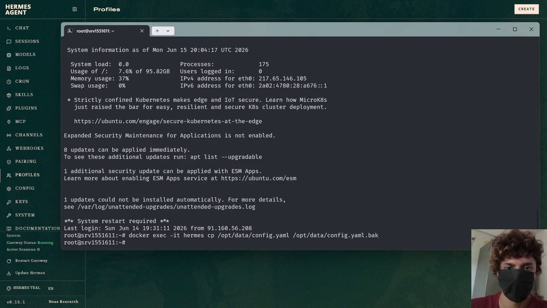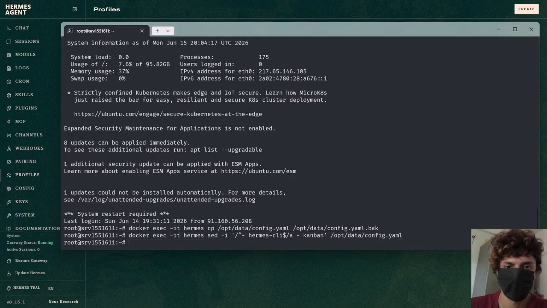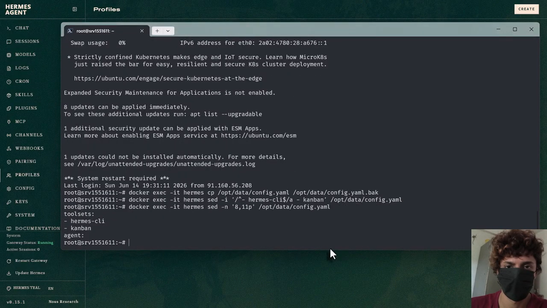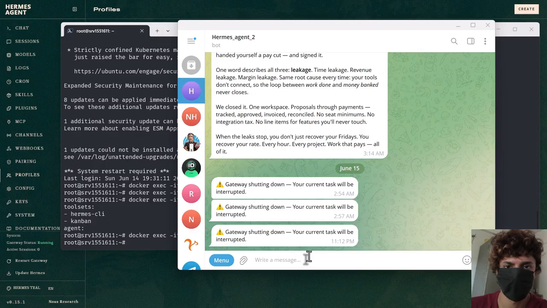Okay, great. Our next command, let's paste it. So this one adds Kanban to the toolset list. The line that gives the agent the power to create tasks. Let's run it. Great. Now let's check. And here we go. We added Kanban. So we have Hermes CLI and Kanban both there. Now let's restart the gateway. This will reboot the agent so it loads that new Kanban tool. Let's run it. Okay. Gateway is shutting down.